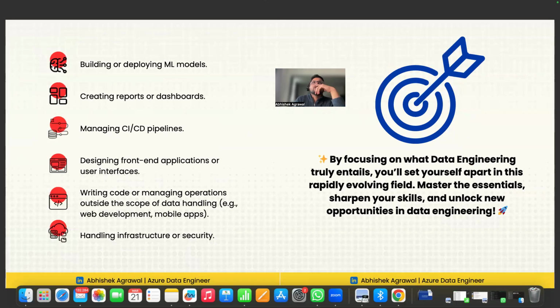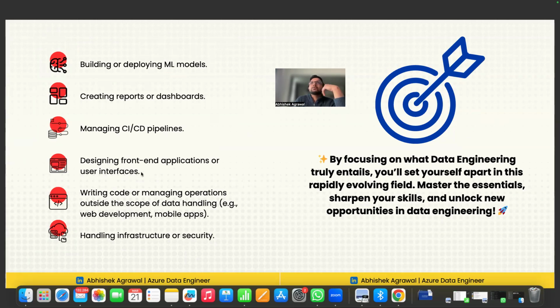What will the data engineer not do? The data engineer will not build the report. The data engineer will not build the ML dashboard. The data engineer will not do the CI/CD, which is the DevOps engineer's job. The third one is the DevOps engineer's job. The first one is the ML engineer or data scientist's job. The second one is the data analyst's job, right?